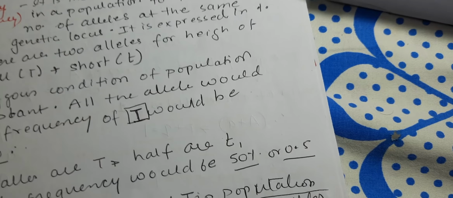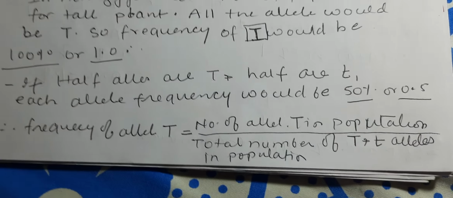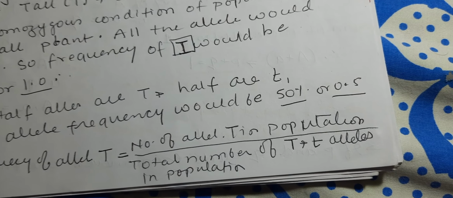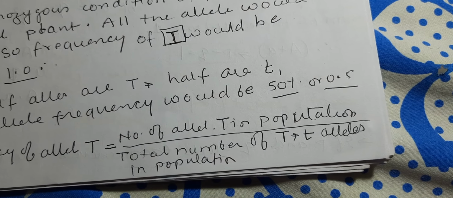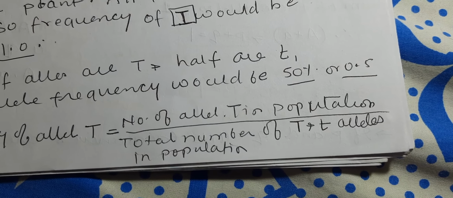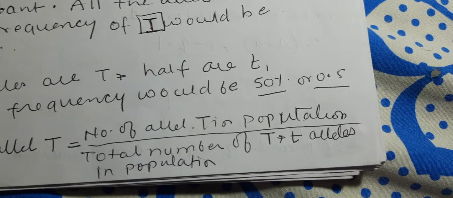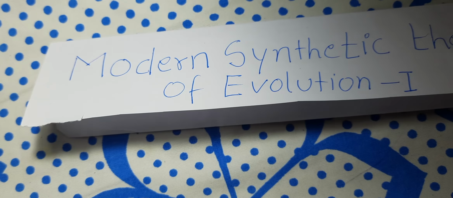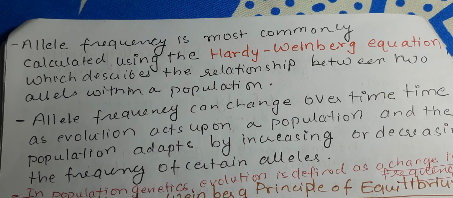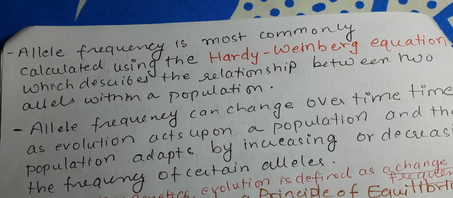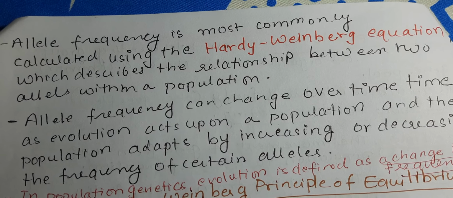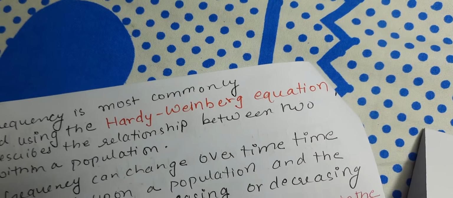So 50% is their allelic frequency, and it is calculated as the frequency of one of the alleles is equal to the number of that particular allele in the population upon the total number of both the alleles in the population. Allele frequency is most commonly calculated using the Hardy-Weinberg equation, which describes the relationship between two alleles within the population.